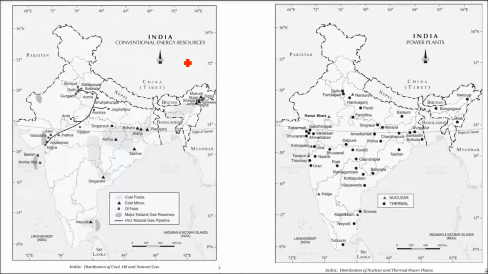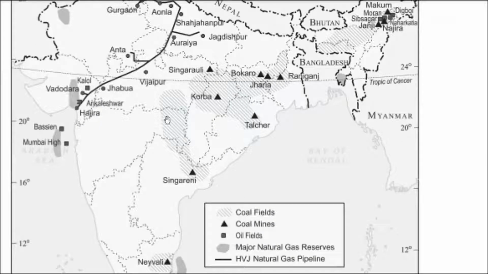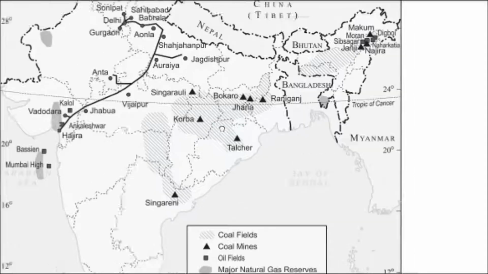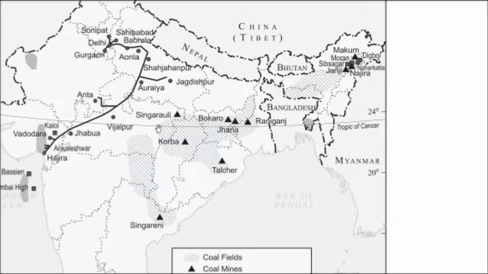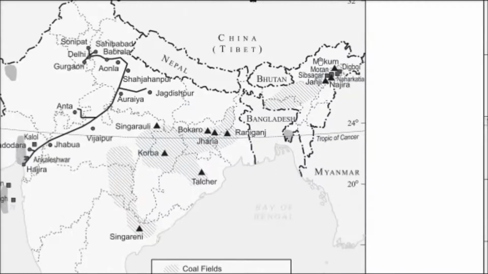So these are the places which we need to understand, where we find the coal, where we find the coal mines. Let me show you this area. These are the areas of coal fields, and this is the Gondwana land. This is the tertiary land, and this coal is around 200 million years old. The coal we find here is around 55 lakh years old.